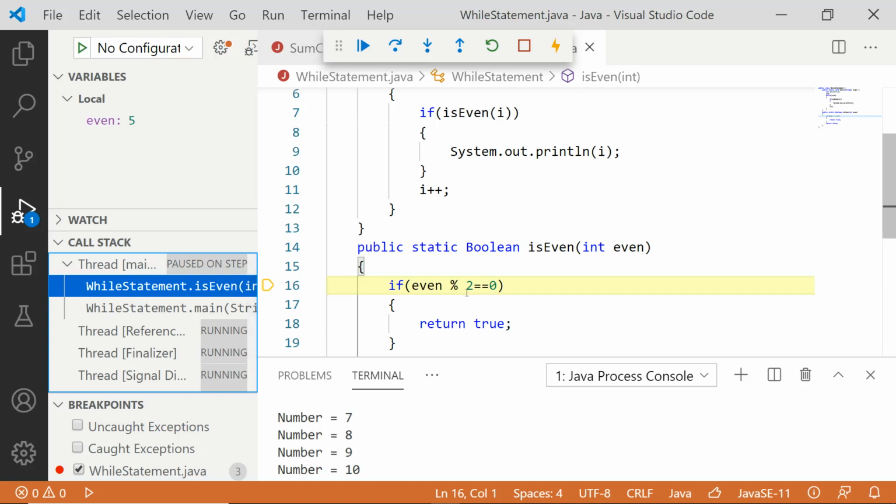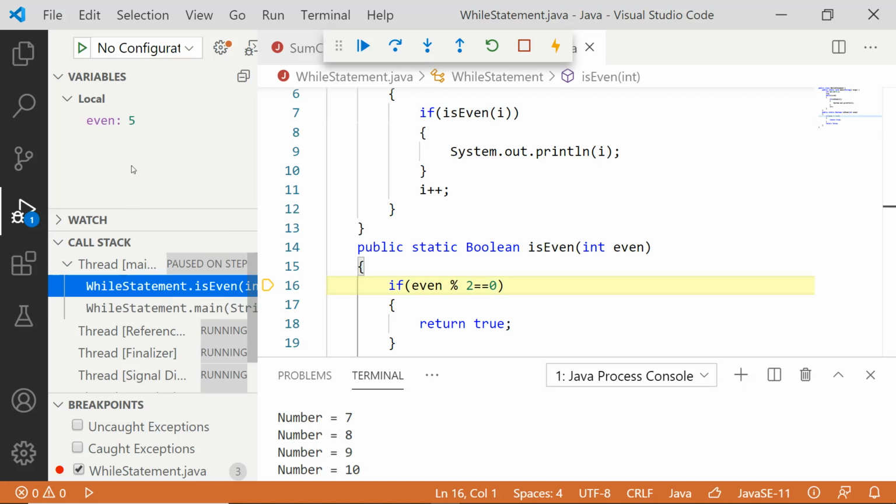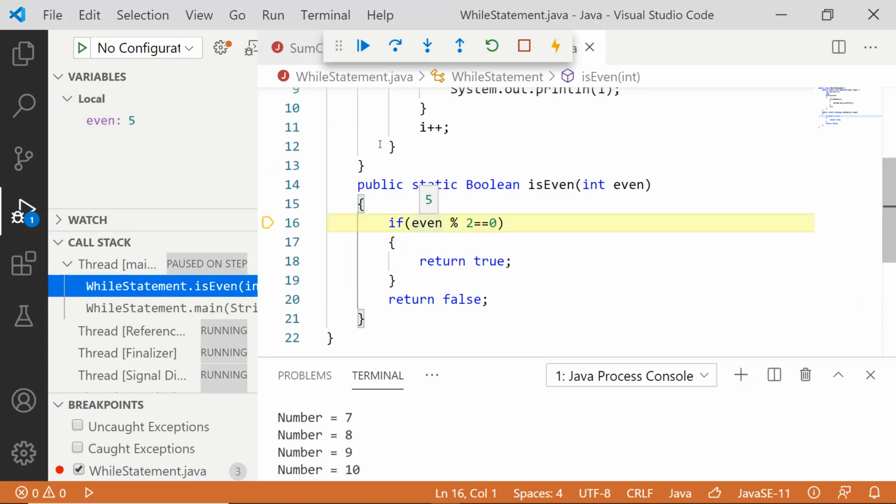Now let us execute this. Now see here, there are two rooms. If I click on the main room, it is having different kinds of variables, different values. If I click on isEven, it is having different variables, different values. So both are different rooms. So now it is checking whether even mod 2. I think even mod 2 means we will be getting remainder 1. So this condition is not true. So I will come out and I will be returning false.